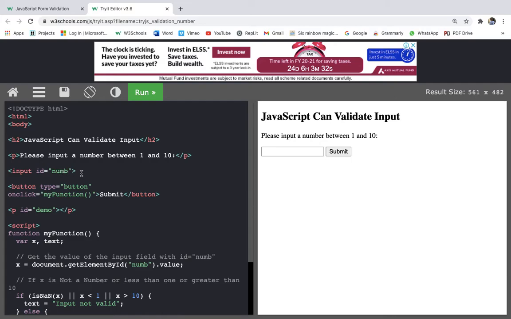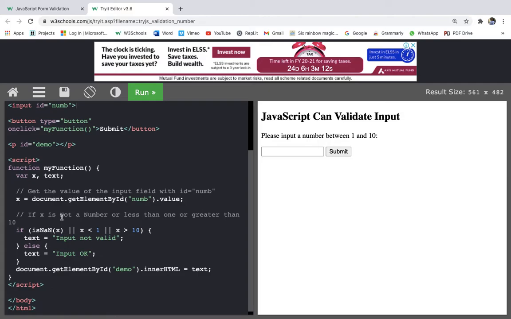Over here, we are creating an input field. Then we are creating a button, and on click, whenever this button will be clicked, the myFunction method will be called, and the button's name will be submit. So what are we doing in myFunction? We are making two variables, x and text. In x we are bringing this input field's value. So whenever the submit button will be pressed, this value that we give over here will come in the variable x.